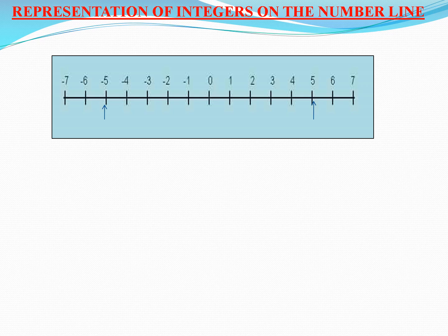Now suppose I have to mark +5 on the number line, then here I have shown an arrow on the right side. If I have to mark -5, then I will go to the left side, and you can see an arrow below the number -5. So this is the representation of integers on the number line. We can represent any integer on the number line.